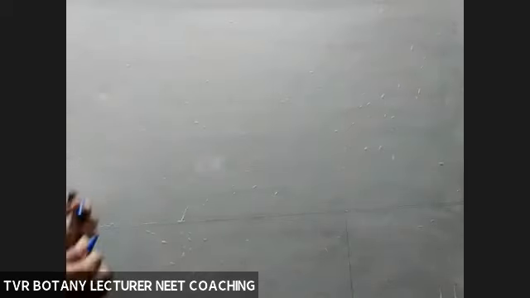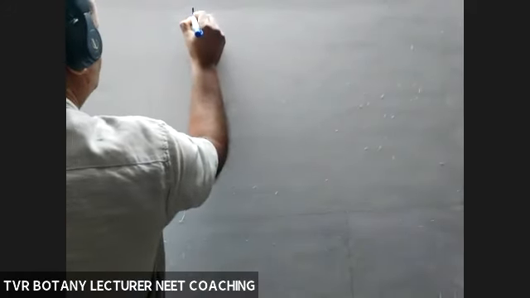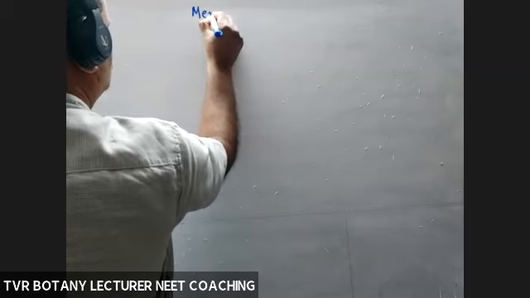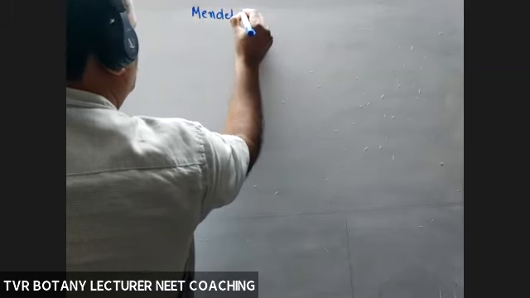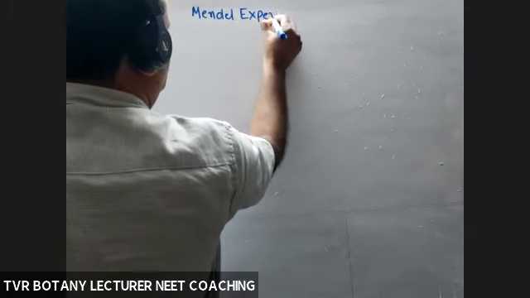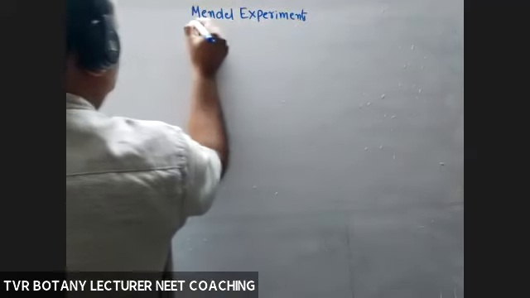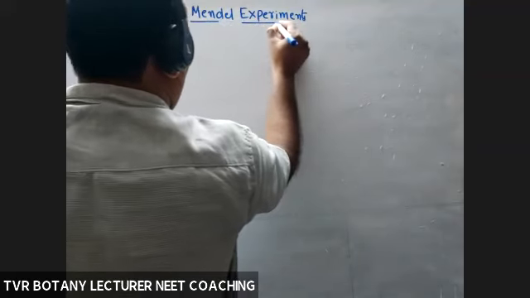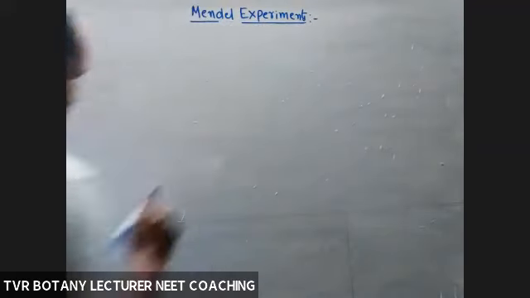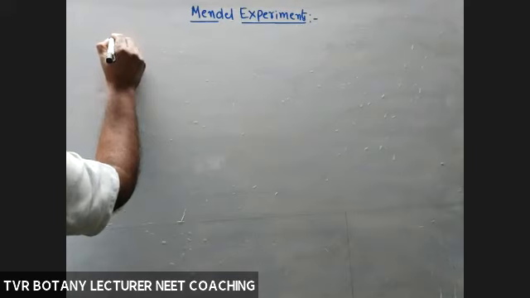Okay, so Mendel experiments. For his experiments, he selected 14 true breeding plants.